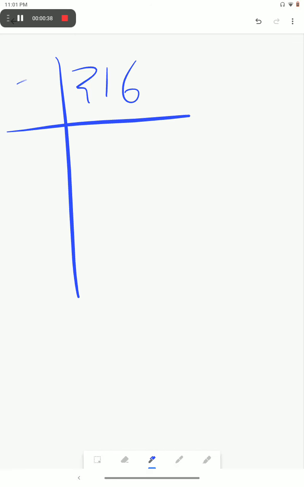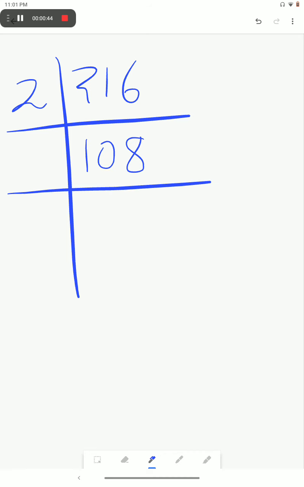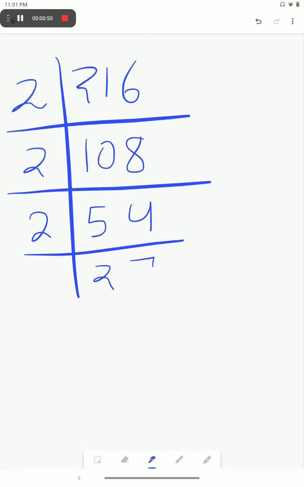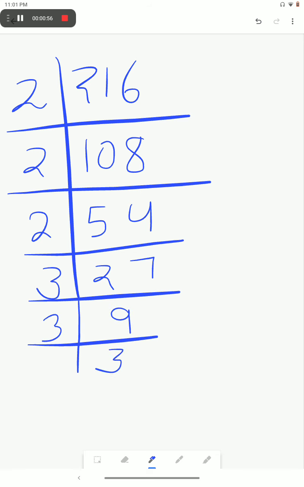Here only, 216. It will come in the table of 2. 2 ones are 2, 2 fours are 8, 2 fives are 10, 2 fours are 8, 2 twos are 4, 2 sevens are 14, 3 nines, then 3 threes are 9.